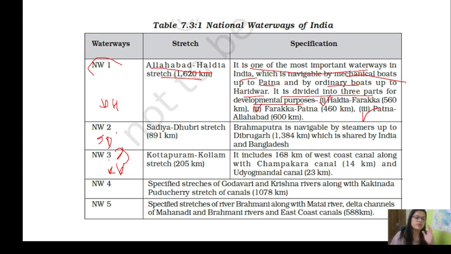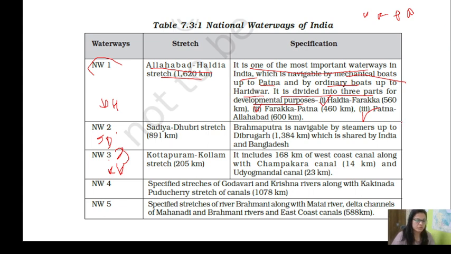So Haldia, Farakka, Patna, Allahabad: H, F, P, A.